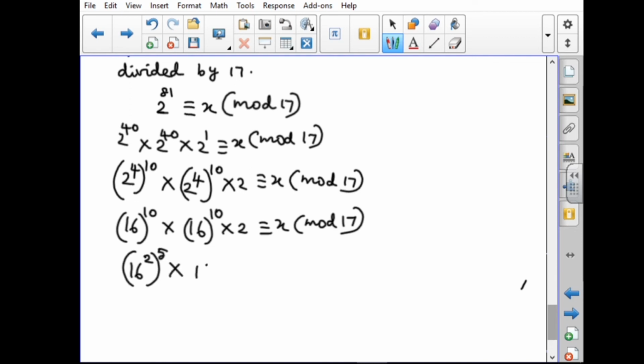So 16 power 2 power 5 into 2 congruent to x mod 17.